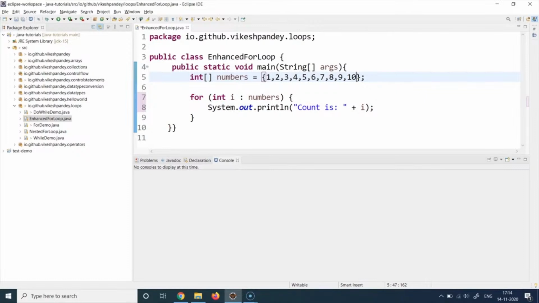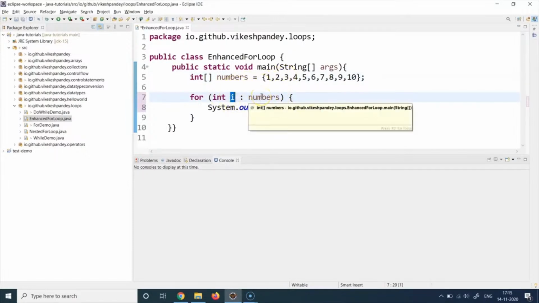And then comes the increment part. So at each step after it has successfully accessed the first element, automatically the index is going to be updated to point to the next element. So if it starts from here, once the first iteration is complete, I is automatically going to be incremented to index 1, and then this I will be holding 2. Then in the next iteration, the same I is going to be holding 3. Similarly, I will keep holding the new value of the collection item one by one till the collection's last element is reached.